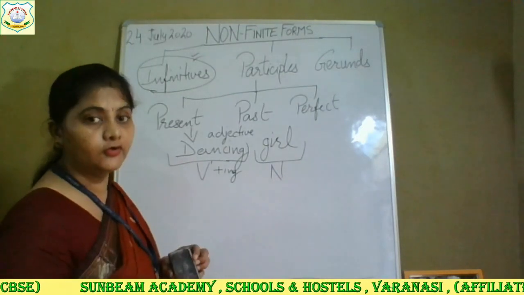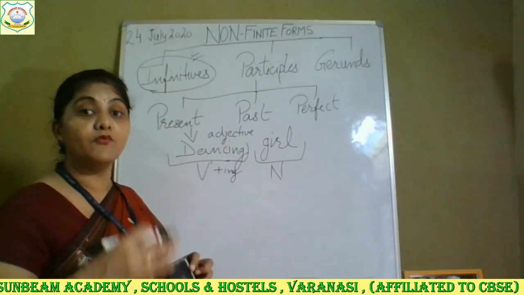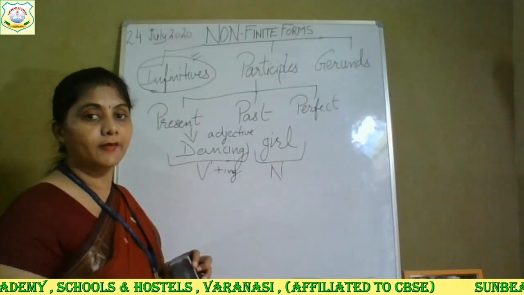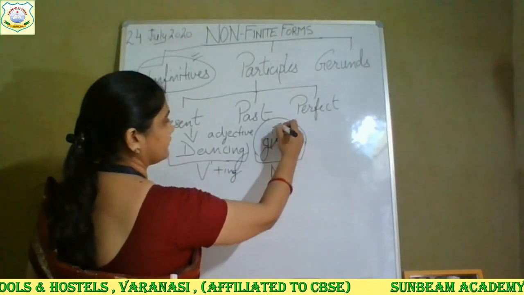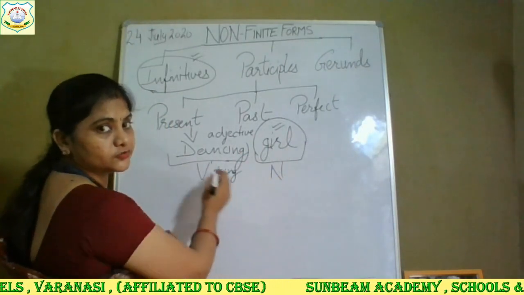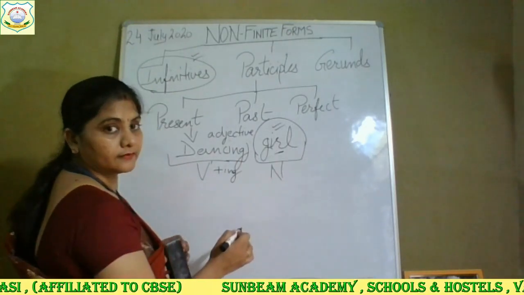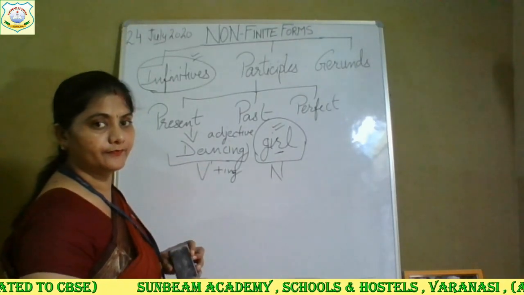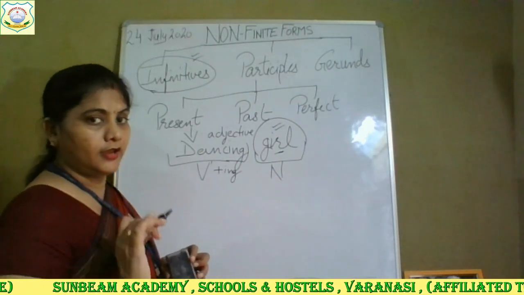Adjective, again I am telling you, is a word which qualifies a noun or pronoun, which tells more about the noun or pronoun. So I have written here the girl. This word dancing is telling more about this girl, telling you what the girl was doing. Dancing girl. It means this is an adjective. I will clarify more.